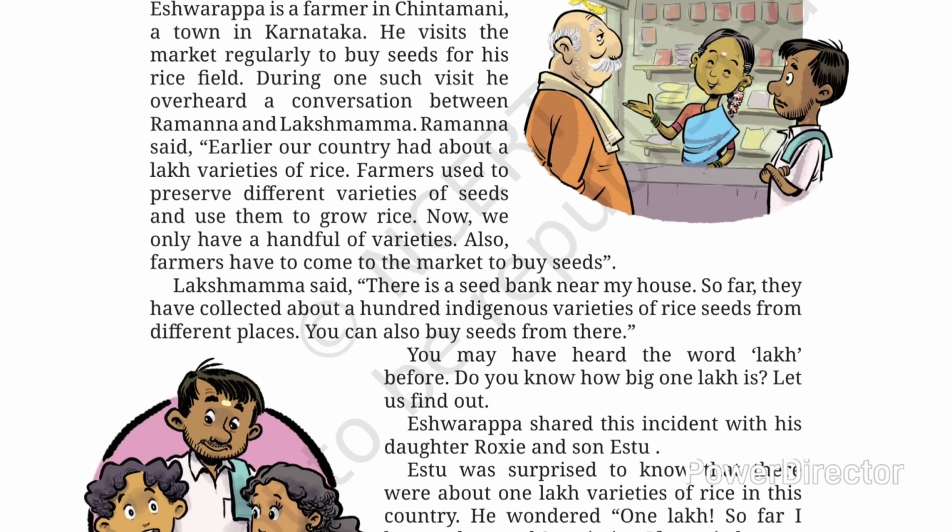So Lakshmamma then said, there is a seed bank near my house. So far they have collected about 100 indigenous varieties of rice seeds from different places. What is the work of a seed bank? They collect different varieties of rice seeds from different places. That's why Lakshmamma told Ishwarappa, you can also buy the seeds from there. She is giving the suggestion.